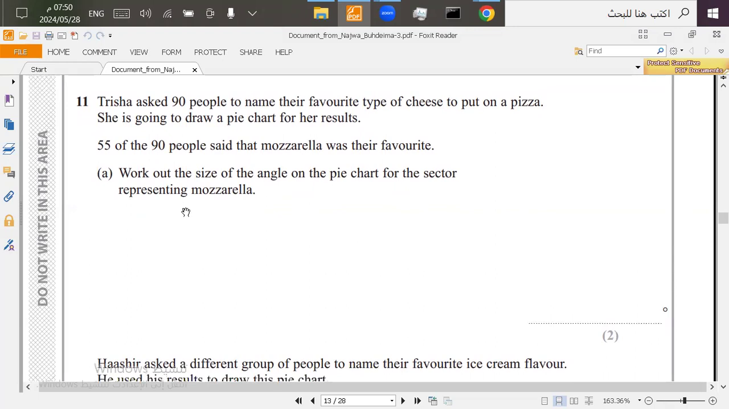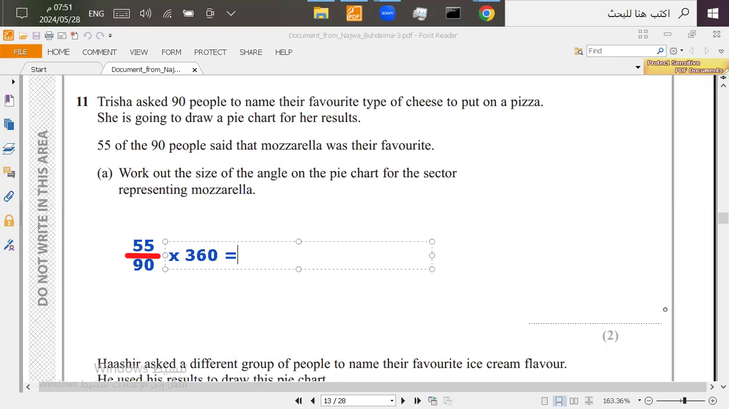So first, let's find the angle. To find the angle of anything, you have to multiply the fraction that you make by 360. So to find the angle, divide the part number by the total number and multiply it by 360. Now, the part number is 55. So you're going to say 55 divided by the total number, which is 90, and then take the fraction and multiply it by 360.